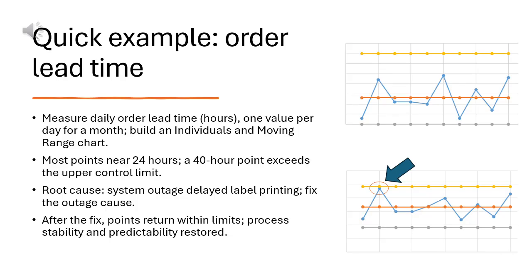The team checks the day. A system outage delayed printing labels. You fix the outage root cause. Future points return inside the limits. The process is stable again and predictable for customers.